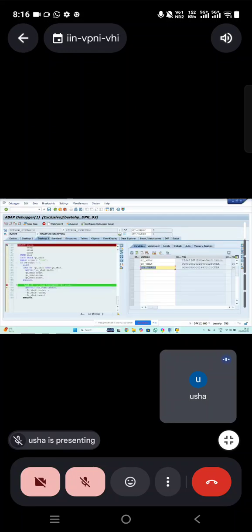But up to here, until the value is assigned, there is no memory for the work area, I mean the field symbol. Okay. If there is no data, it's not going to waste the memory at all. So when will it create the memory for the field symbol? When a value is assigned to the field symbol, at that time it will create the memory. Unless the value is assigned, it won't have any memory at all.